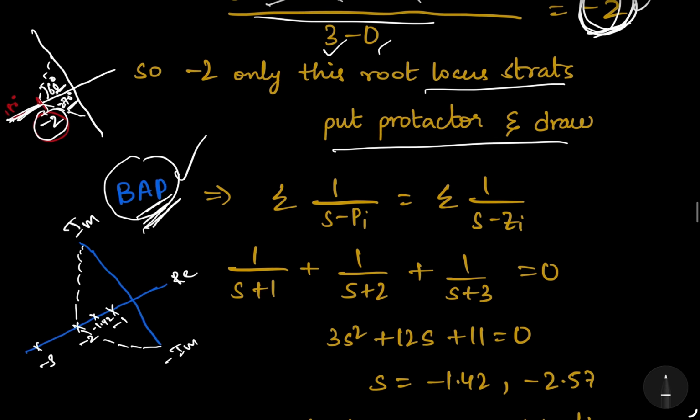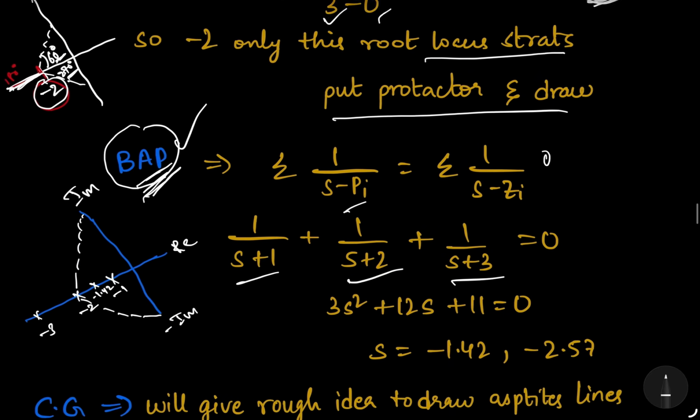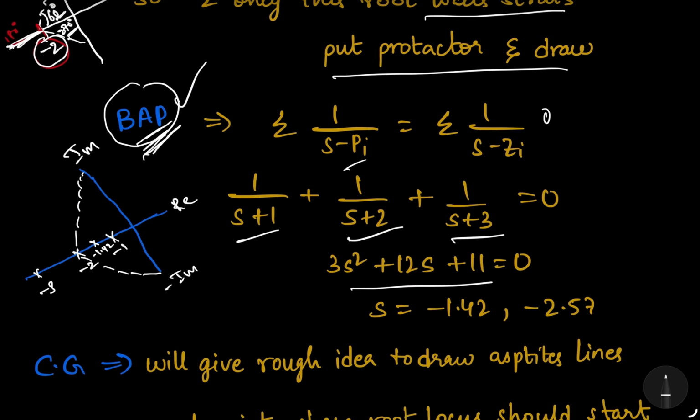So what is the formula for that one? The breakaway formula is the sum of 1 by (s minus poles) equal to the sum of 1 by (s minus zeros). Because there are no zeros, the sum of poles, that means 1 by s plus 1, 1 by s plus 2, 1 by s plus 3, equal to 0. From this equation we finally get s values of -2, -1.42 and -2.57.